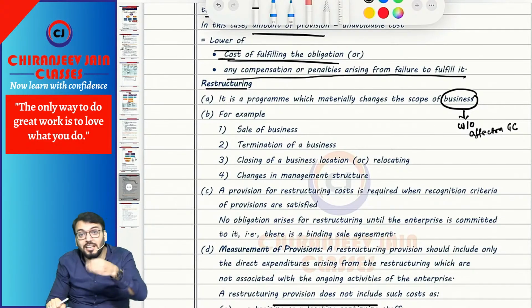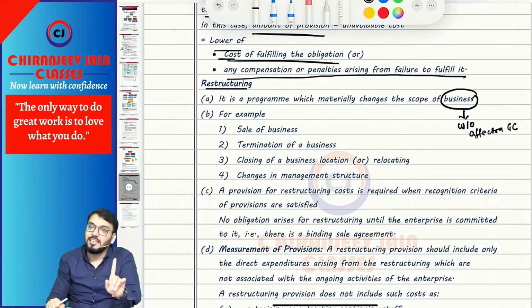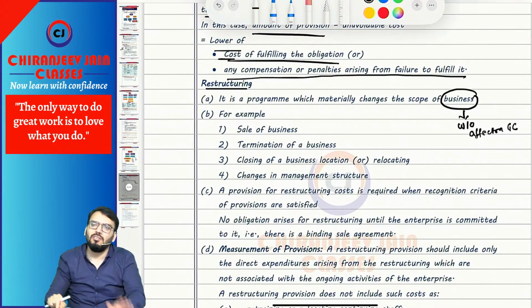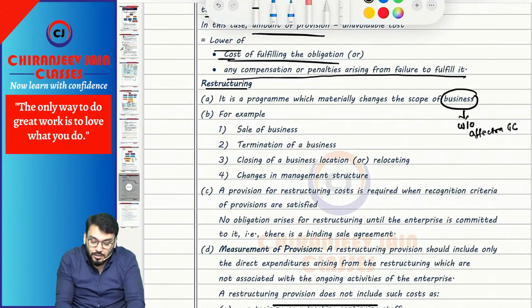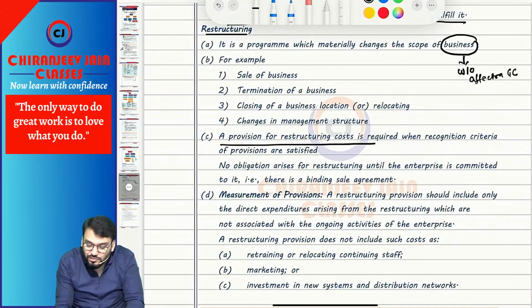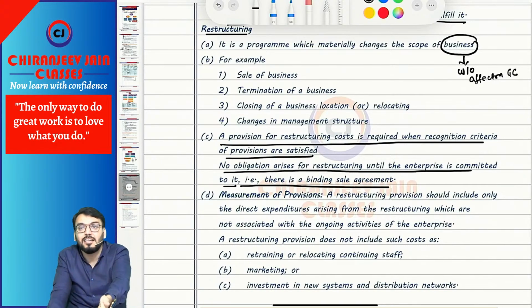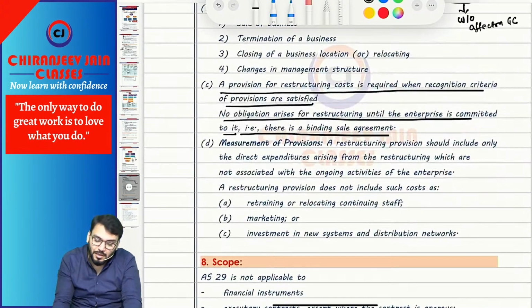Understood. Now the question is, should we create a provision for that restructuring cost today when you have decided? Well, yes, if you are committed to it. So if the entity is committed to restructuring, then create a provision for restructuring. Only this much you should know. Correct? So what they want to say is, provision for restructuring cost is required when the recognition criteria of a provision are satisfied. No obligation arises for restructuring until the enterprise is committed to it, that is, there is a binding sale agreement. So commitment means, suppose they have made a binding sale agreement with a third party, it means there is a commitment. Understood?